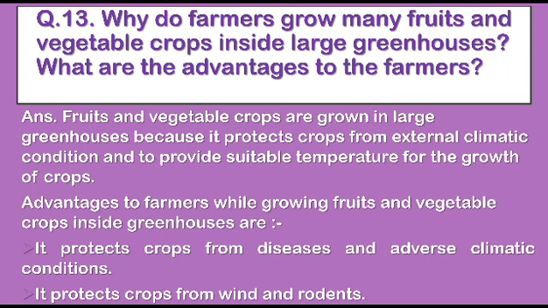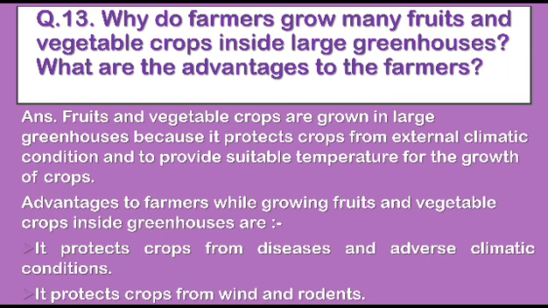Now I will discuss the second part of the question, that is, what are the advantages to the farmers. For that part the answer will be: advantages to farmers while growing fruits and vegetable crops inside greenhouses are: the first point is it protects crops from diseases and adverse climatic conditions, and the second point is it protects crops from wind and rodents.